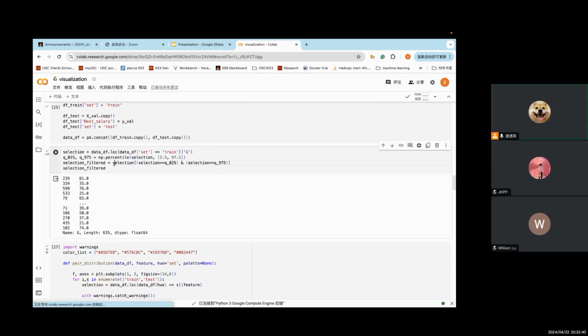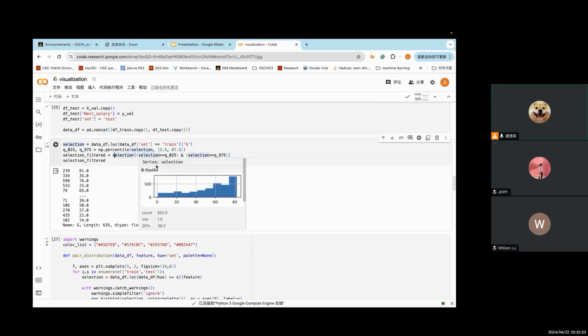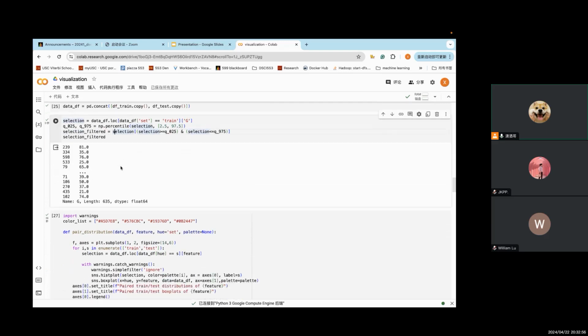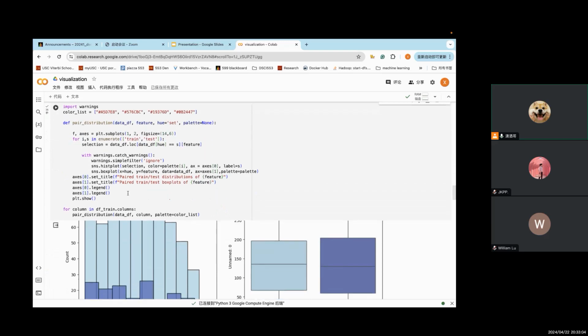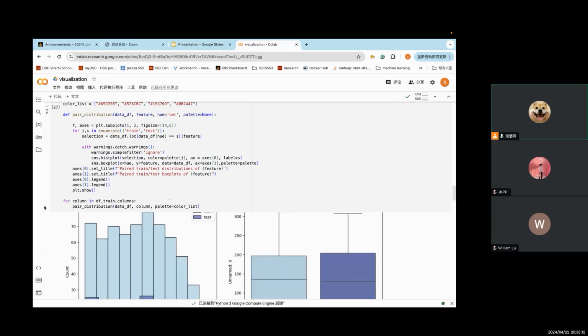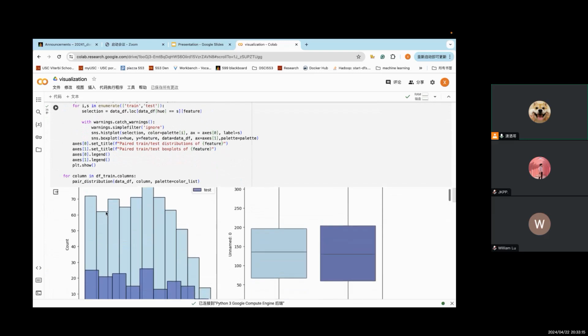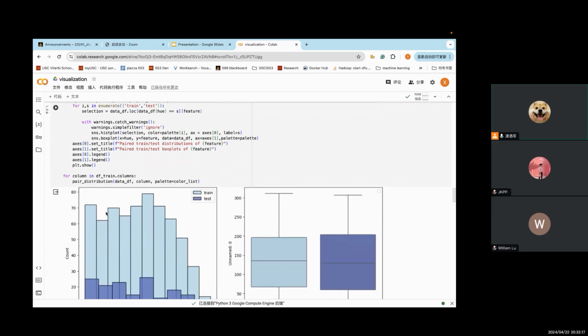And we will find out the 2.5 percentile and 97.5 percentiles, and then we will filter out extreme values above and below this range. I created this function to draw the pictures of histoplot and box plot for each variable. I split them into training and testing data to see if the two data sets are different or not.